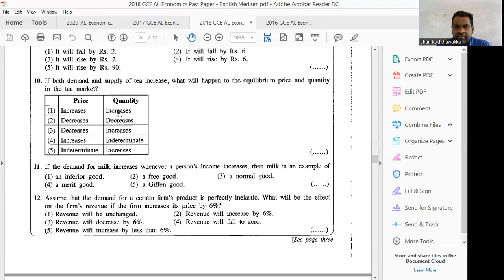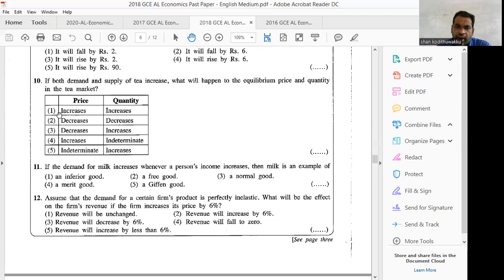As supply increases, you can select number 1, quantity increase, number 3, quantity increase, number 5, quantity increase. Then you can reject 2 and 4. Right. Then they have mentioned that demand also increased, but price will depend on the product and elasticity of demand. Therefore, you have to select one of number 1, number 3, and number 5. But when it comes to number 1 increases, number 3 decreases, it can't happen. Therefore, you will reject that.